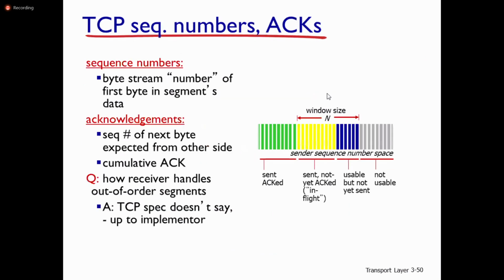So now let us look at the TCP sequence numbers as well as acknowledgements. Sequence number: byte stream number of first byte in segment data.